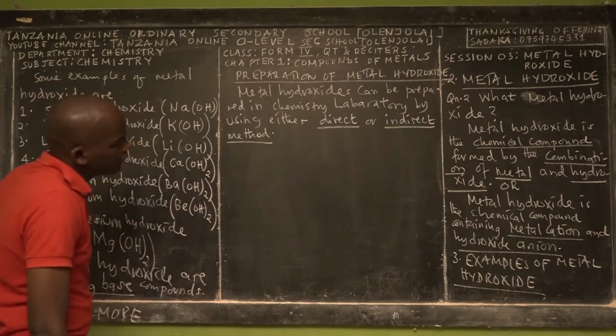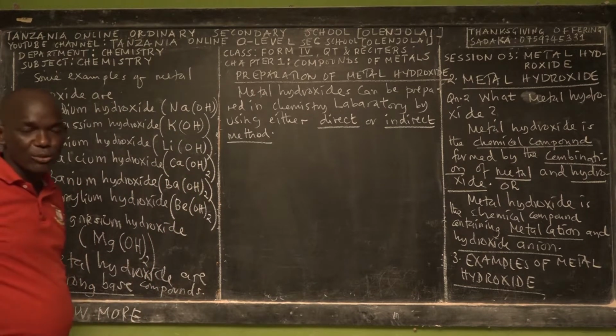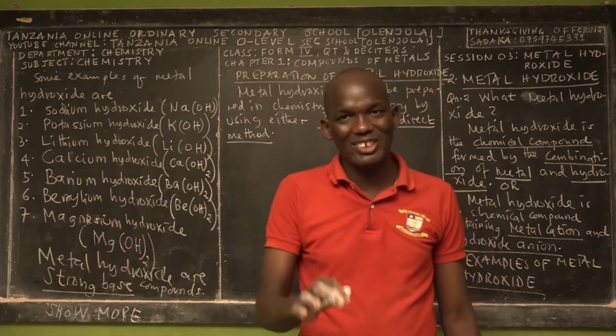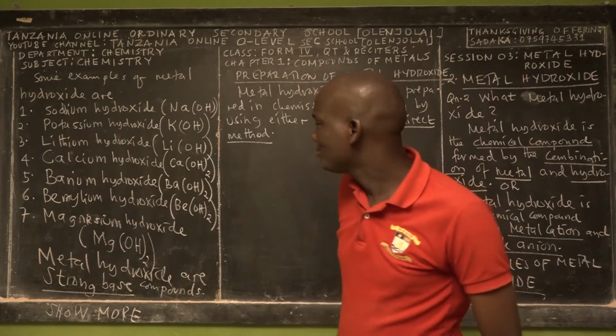So you can use either the direct or indirect method, and we are going to teach you both of these methods of preparing metal hydroxide. So you have to stay tuned.